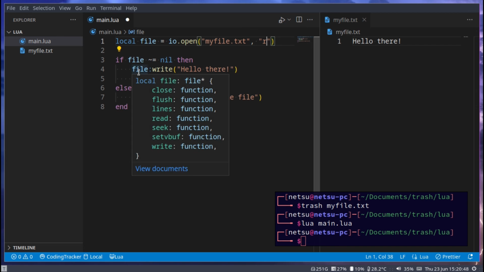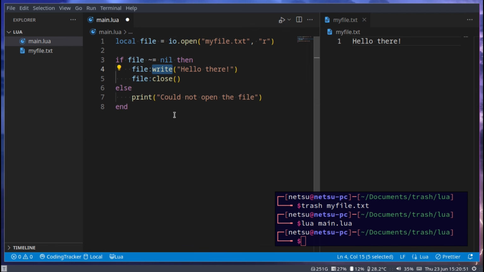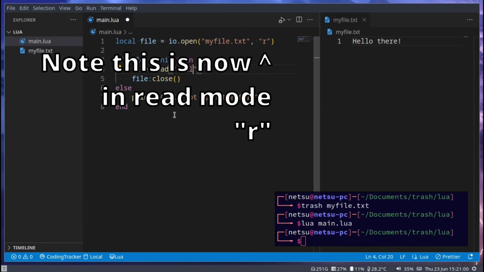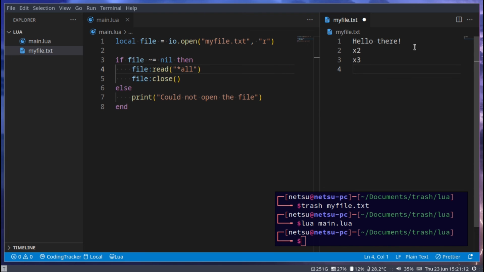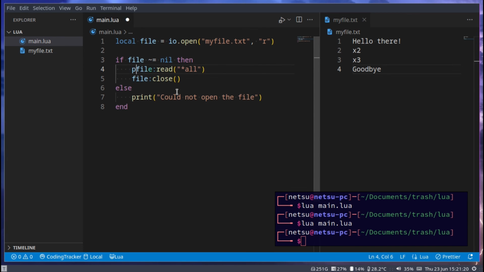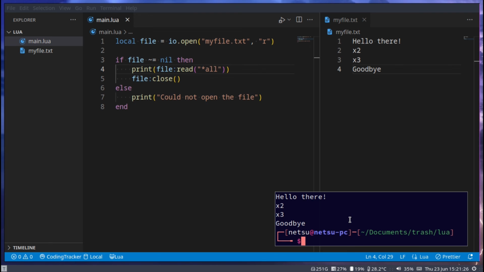Now there are multiple ways you can read from a file. One way you can do it is going file and then read, and here we can just specify asterisk all, and this will read everything. So if we go here and say x2, x3, goodbye, and we read it, of course we should maybe print out what we get, so print, then we get hello there, x2, x3, goodbye.